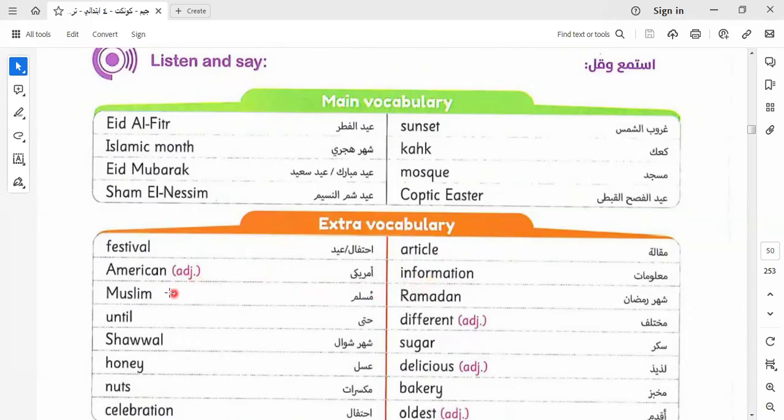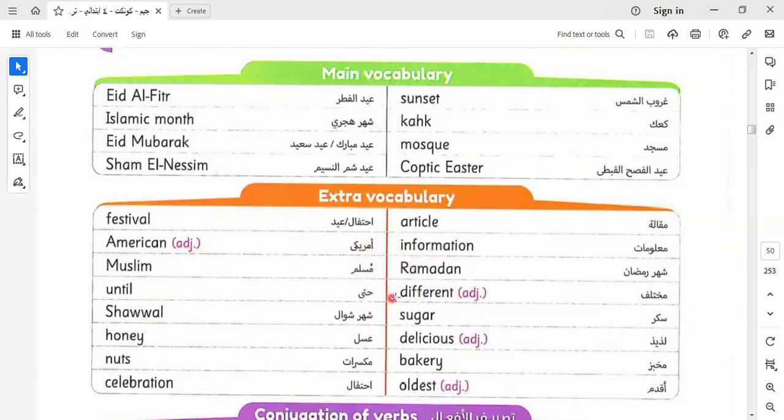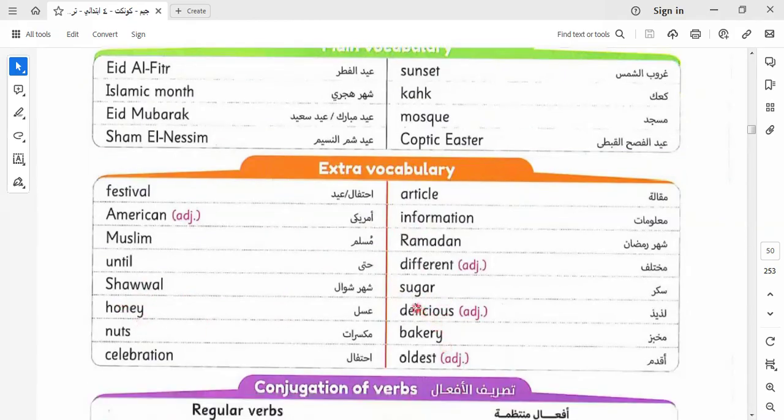Here we have information words: Muslim, Ramadan, until, different, Shawwal, sugar, honey, delicious, nuts, bakery, celebration, and all this. And I think we can return to the grade 3 book. In the second term we took the countries and nationalities. You can revise it if you want to know more about this topic.